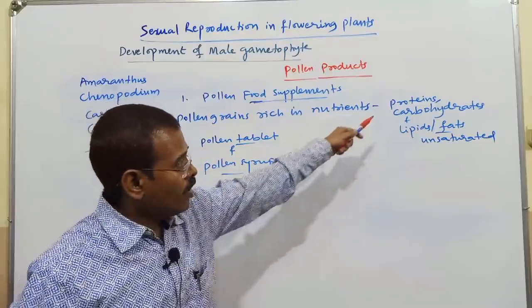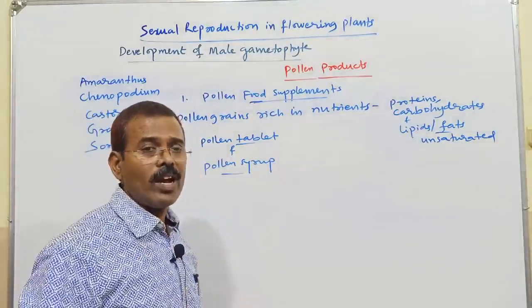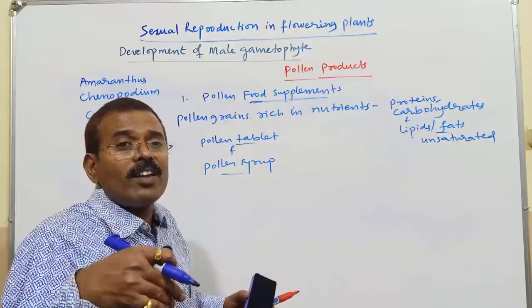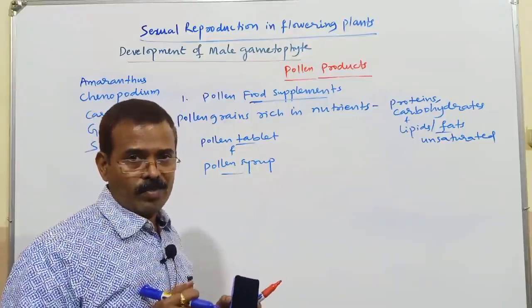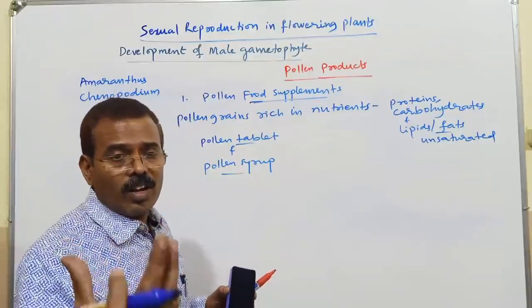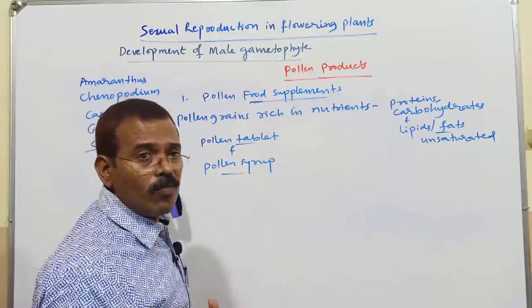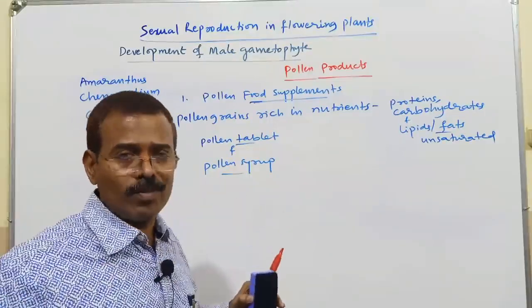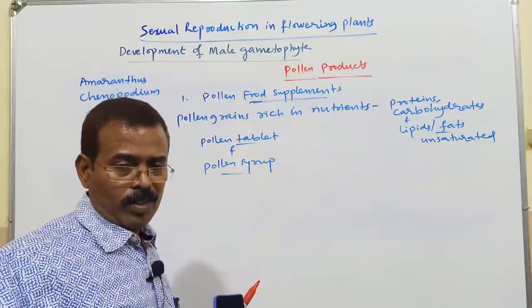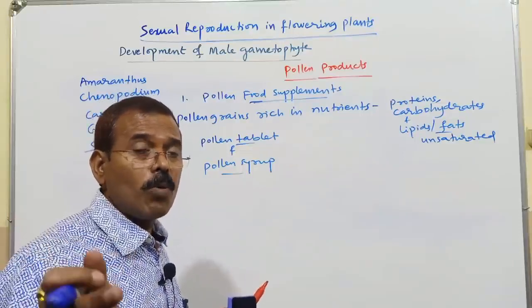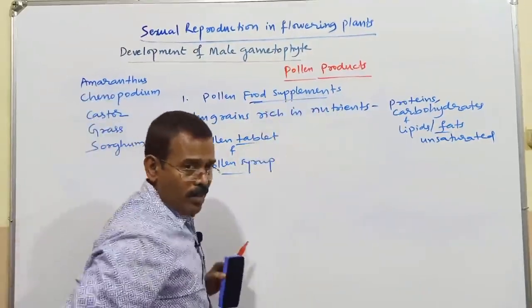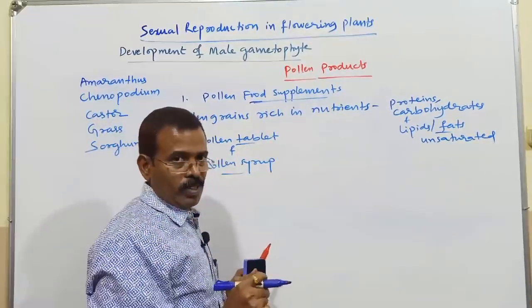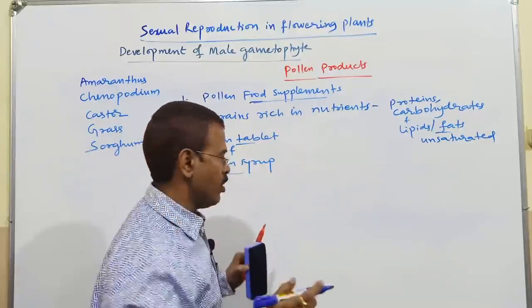Okay, so it is used as a food supplement. Especially in Western countries, consumption of the pollen food supplement is very common. It is very popular. Consumption of pollen food supplement is believed to enhance, to increase